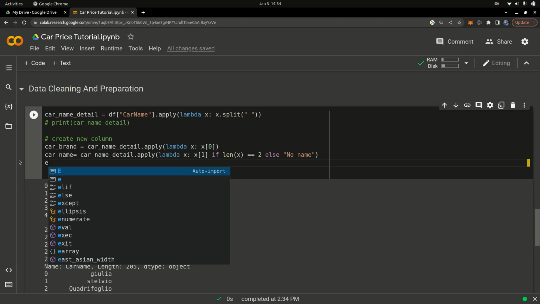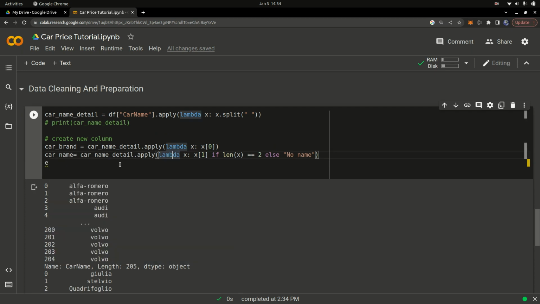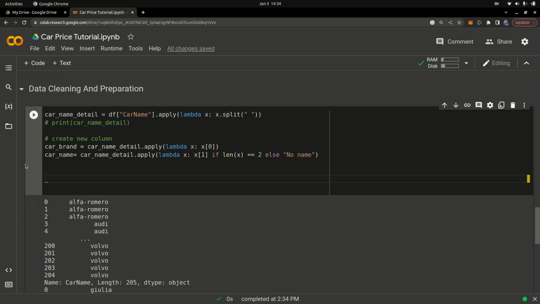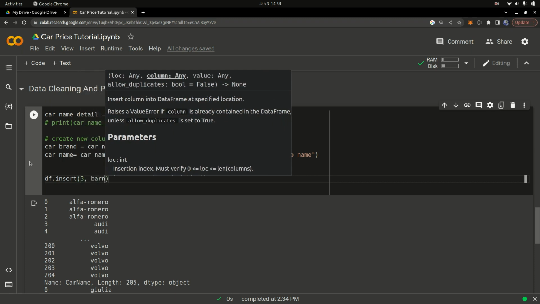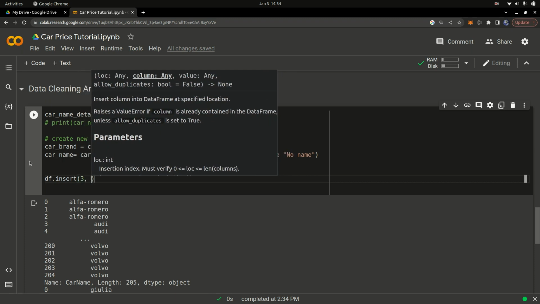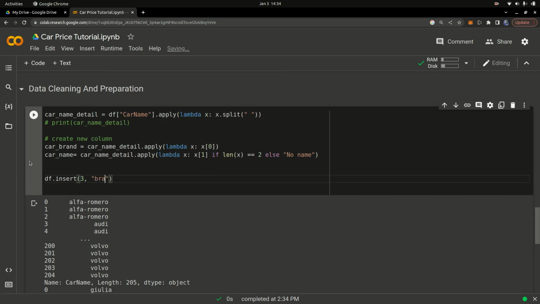Okay, so once I have that, I'm just going to continue writing the code. I'm going to say df.insert. We're going to insert a column at index 3. We're going to insert a column at index 3. And let's call this column brand. Which column, which data do you want to insert into it?